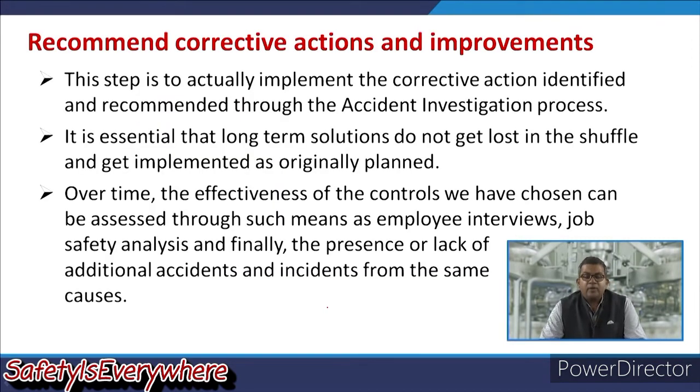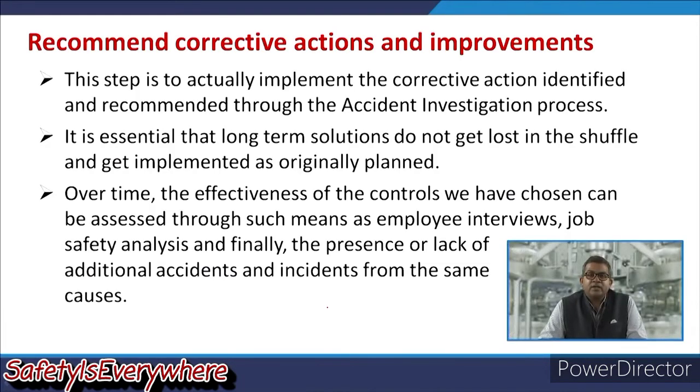Now let us have a look at the sixth step, that is the last step, that is, recommend corrective action and improvement. This step is actually to implement the corrective action identified and recommended through the accident investigation process. Now it is essential that long term solutions do not get lost in the shuffle and get implemented as originally planned.